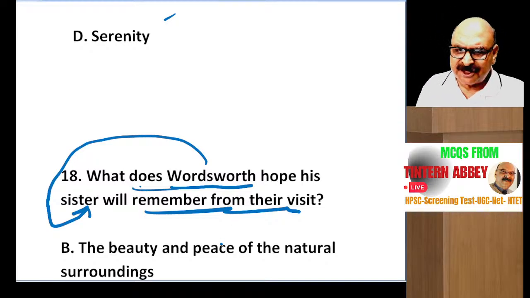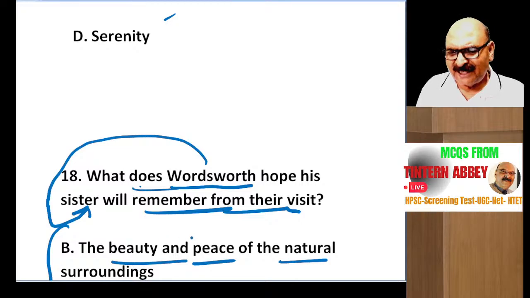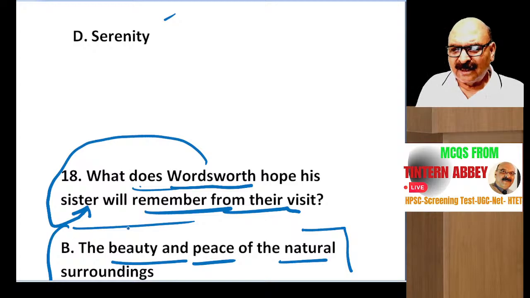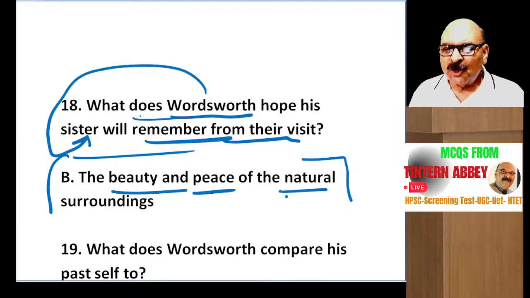He hopes that she must get some peace. She must remember the beauty of the place, the serene atmosphere of the natural surroundings, and she must gain wisdom and peace, right? These beautiful, peaceful lessons she must remember. So this was a hope by William Wordsworth.